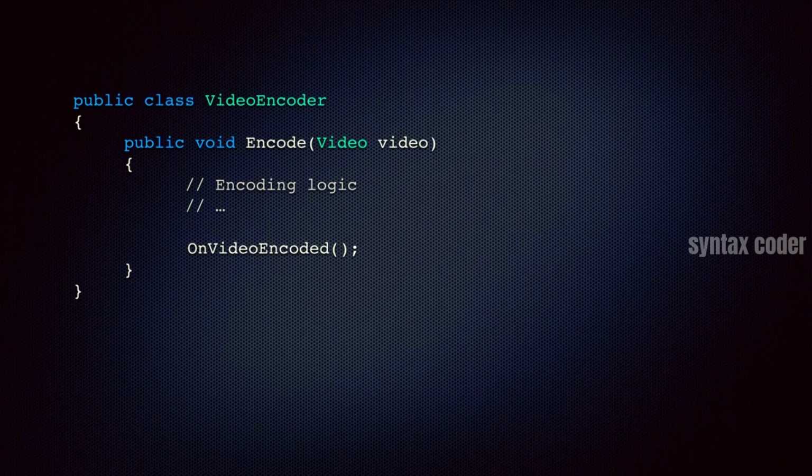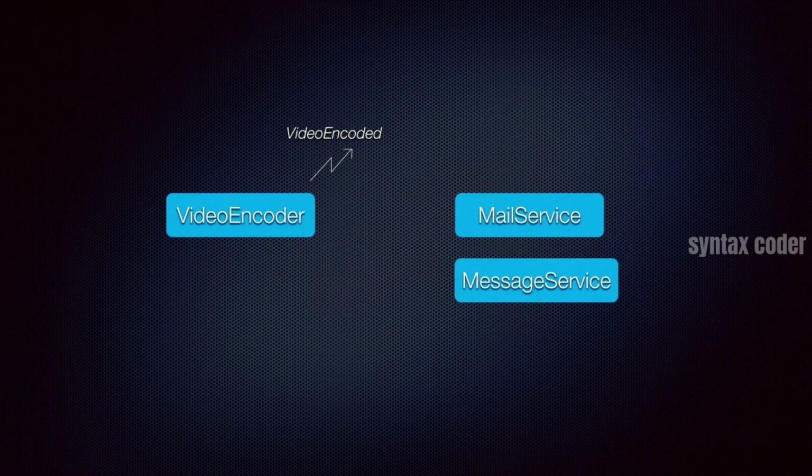Video encoder knows absolutely nothing about the mail service or the message service. They can come later, and we can add more subscribers without changing anything in this code. Now back to our picture, you might be wondering, how does the video encoder notify these subscribers?